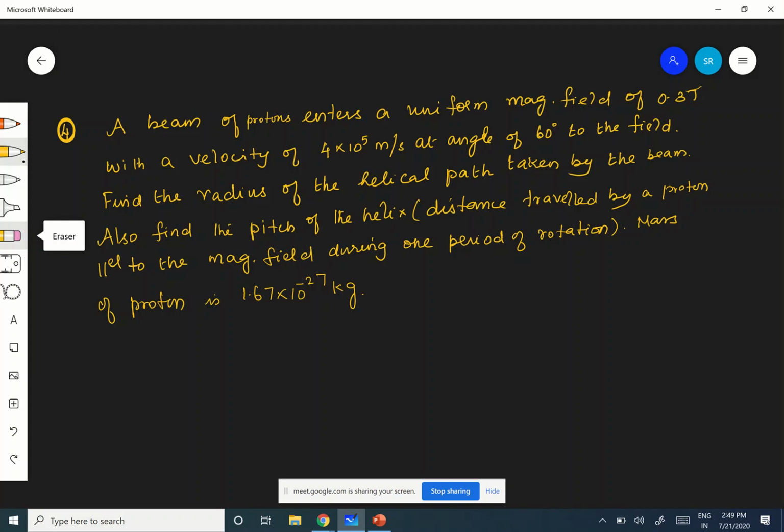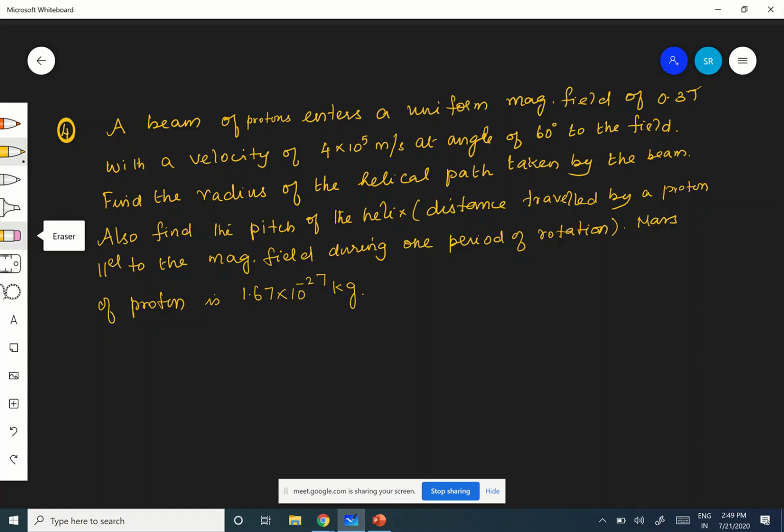It has both components, parallel and perpendicular. Because of the perpendicular component it moves in a circular path, and because of the parallel component it moves in a linear path. Combining both, it will be moving in a helical path. That is what we saw yesterday, right?